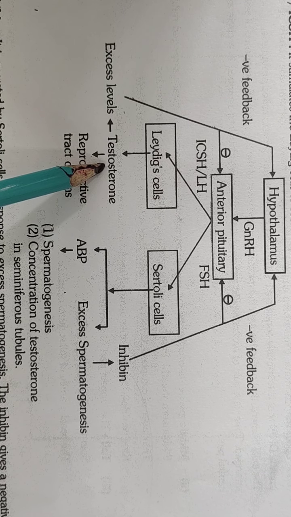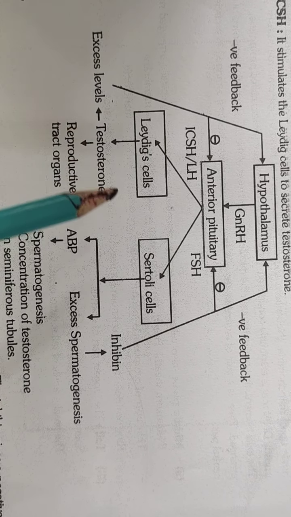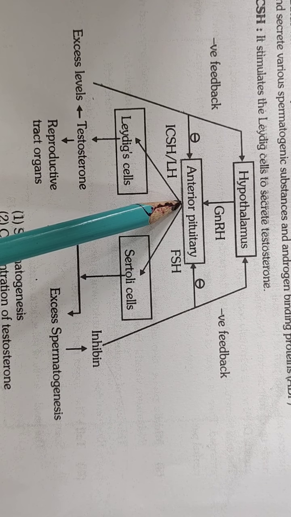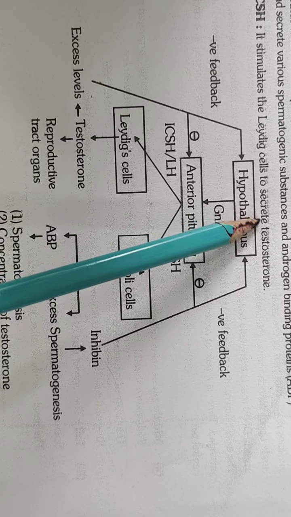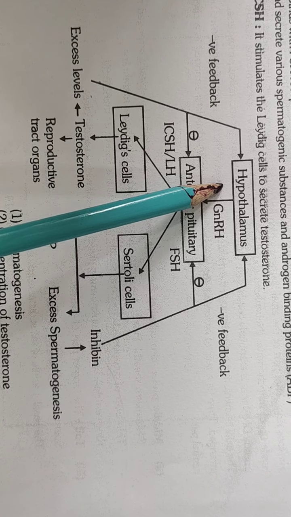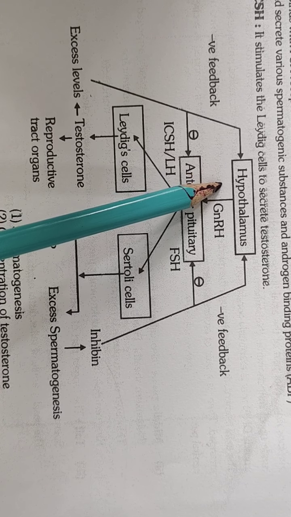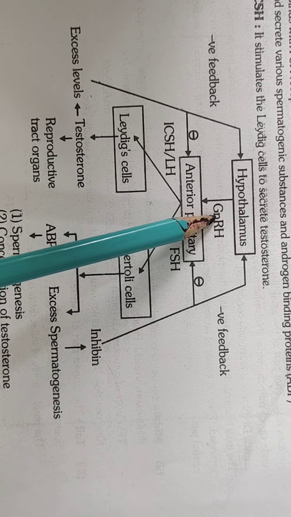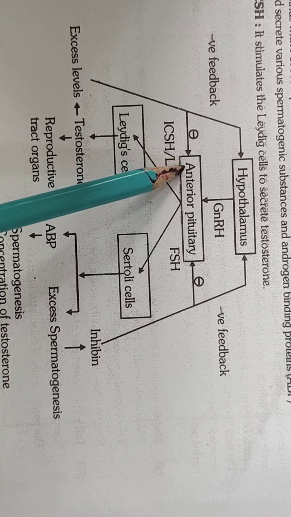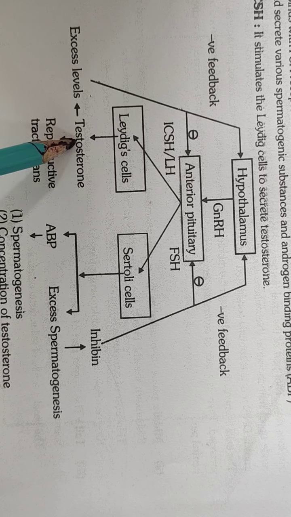And when the level of testosterone in male increases and becomes excess in amount, the negative feedback mechanism is sent mainly to the anterior pituitary and hypothalamus, by which, in place of LHRF, LHIF is released. LH means luteinizing hormone and IF means inhibitory factor. This inhibitory factor inhibits the synthesis of LH from the anterior pituitary, and thus the level of testosterone is maintained.